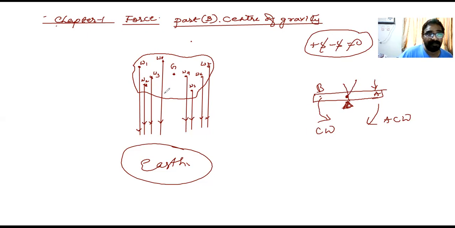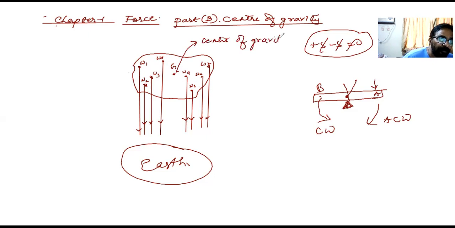So just like that, I have to search a point G in such a way that the anti-clockwise movement about that point and the clockwise movement about that point, due to the weight of these particles, remain equal. That is, the resultant moment of forces due to the weight of the particles about that point is zero. Such a point has to be found, and that point is called the center of gravity.